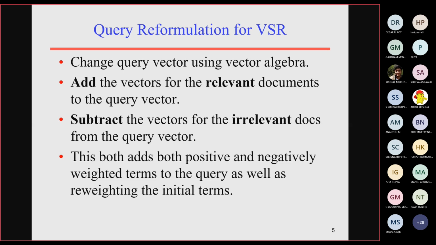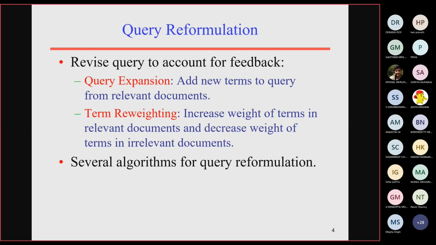In other words, we decrease the weights for some terms which are irrelevant. For example, I will add weight to terms which are very close and relevant to the query, and I will decrease the weight of a term which is totally irrelevant. In these two ways we can reformulate the query.